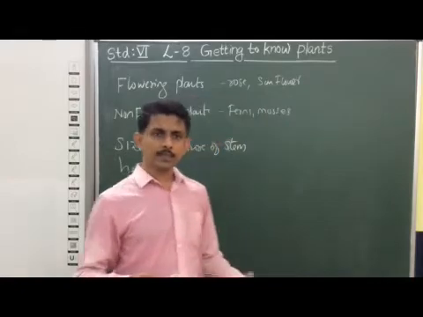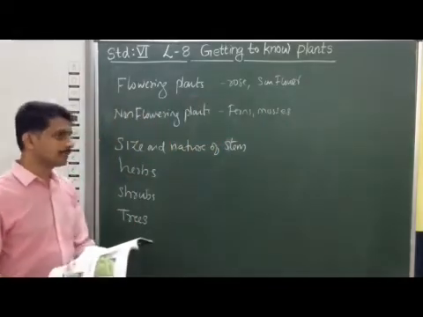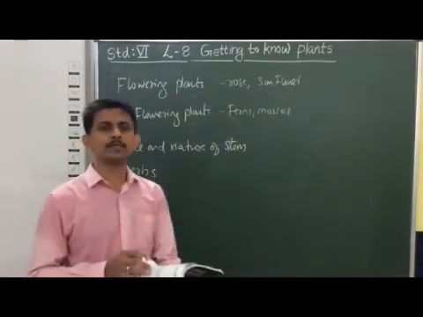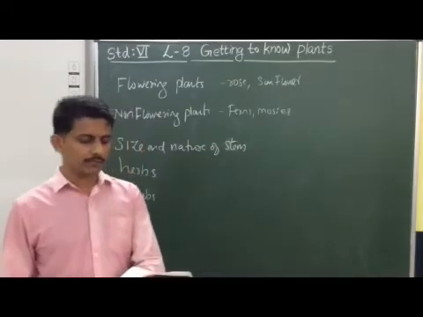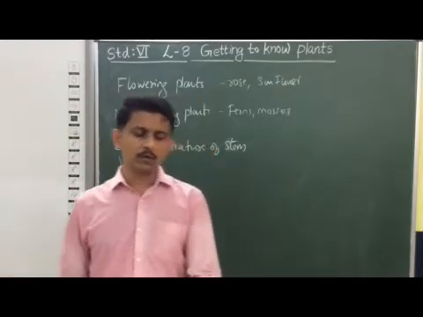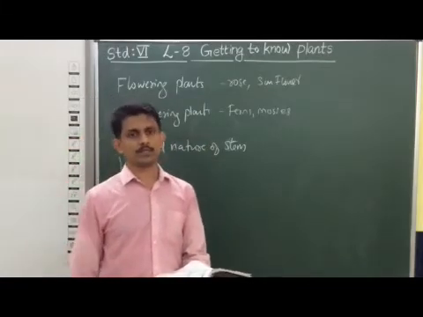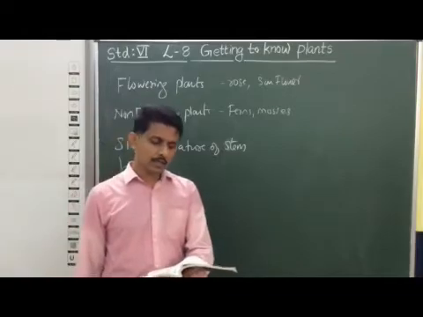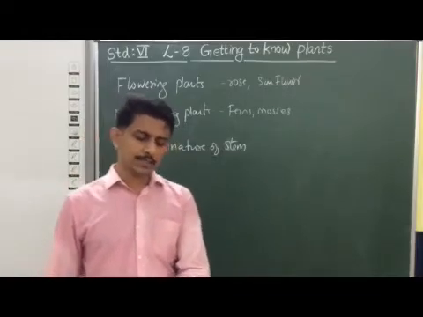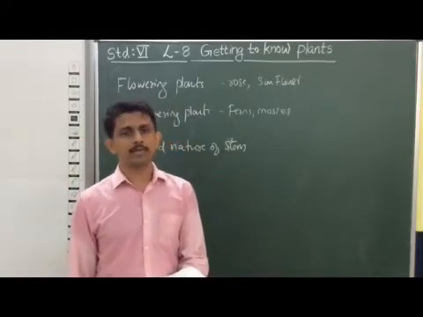Now when we are considering the case of herbs, there are some characteristic properties. They are very small, usually less than 1 meter height. Their stem is green and tender, with a few branches.